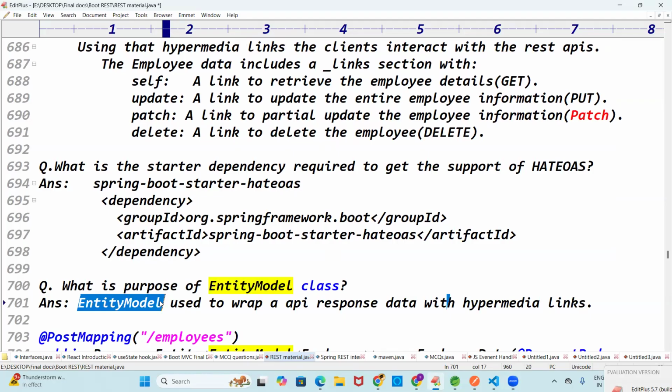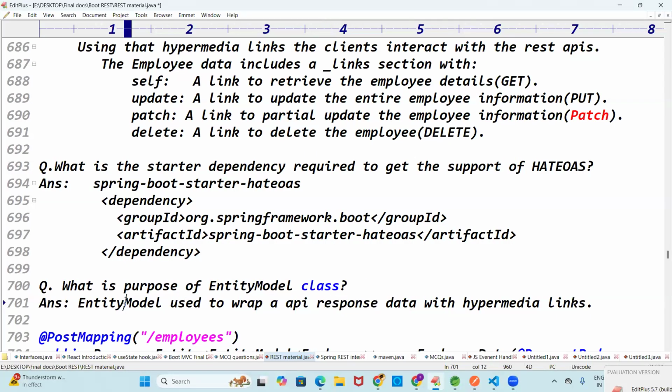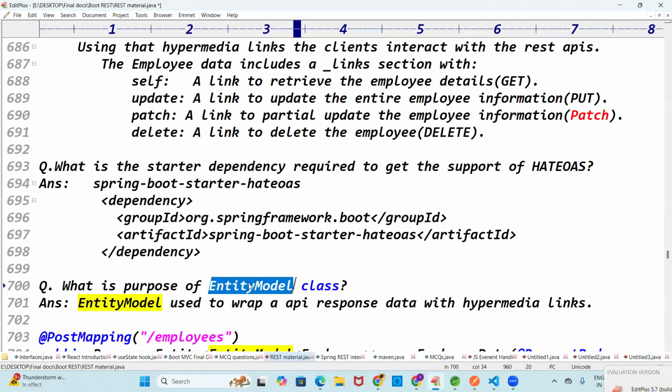See, we have the model. Employee is a model type. Entity model means the model is combined with the hypermedia links. Entity model is used to grab the API response data. Response data means what? Employee data, product data, whatever it may be. Entity model is used to grab the API response data with hypermedia links. What class is required here? Entity model. See guys, always you should target the main points.